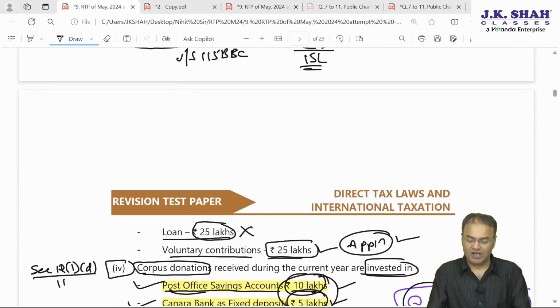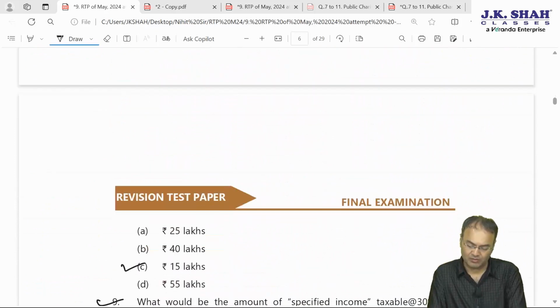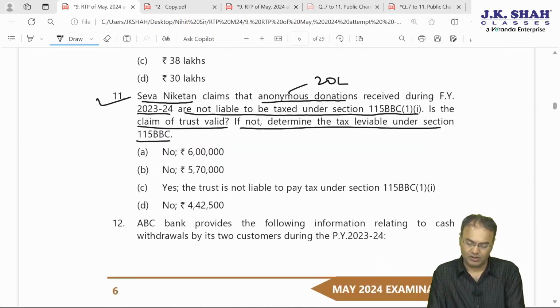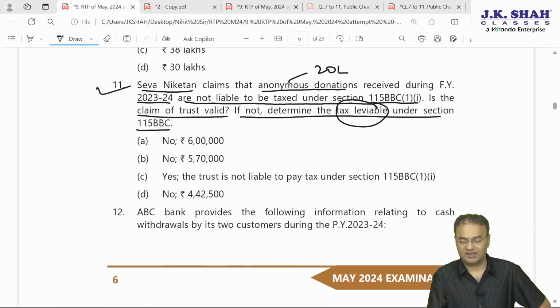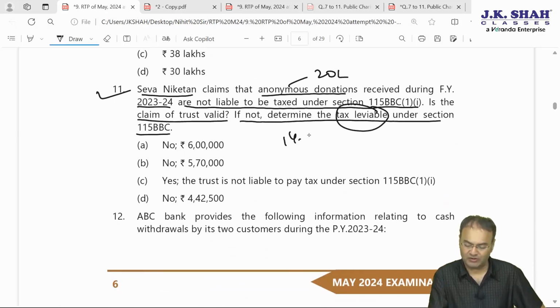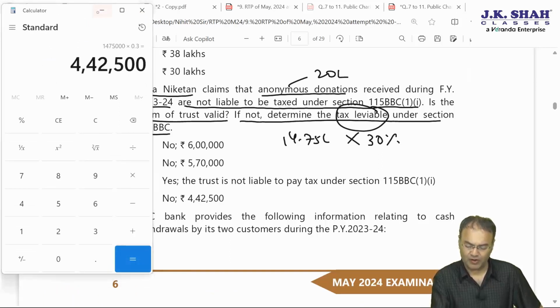30%. What are we being asked? 14.75 or the tax amount? Let's just check it out. 11 question. Determine the tax leviable. Tax leviable would be 14.75 into 30%. 14,75,000 into 0.3, 442,500.